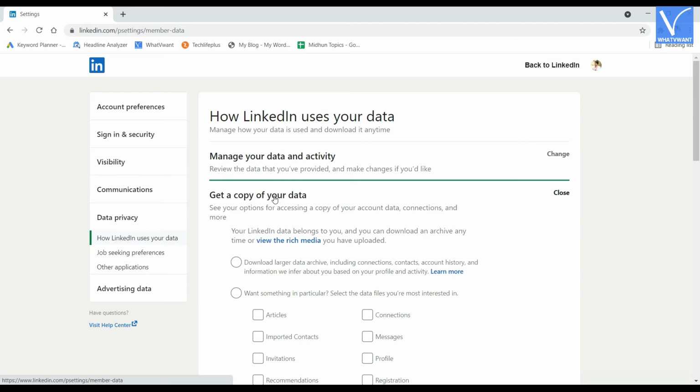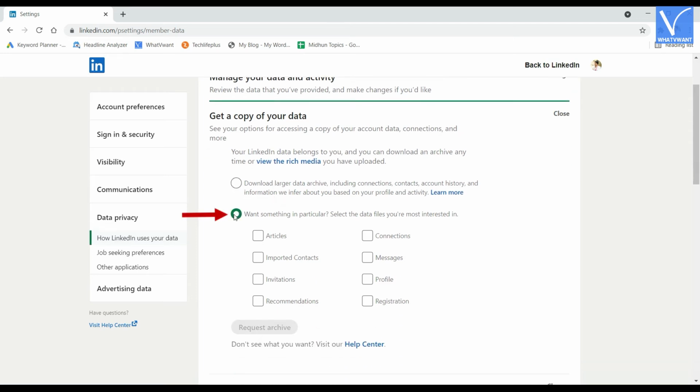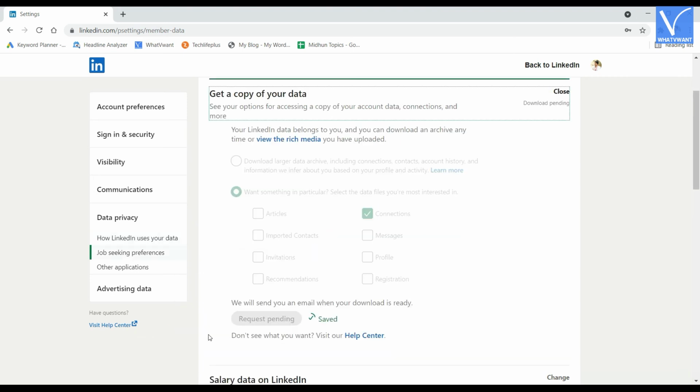There, you will find 2 options. Select the option shown in the tutorial. And, under that option, select the Connections option. Later, click on Request Archive option. It asks you to enter the password. Enter password and click on Done. Then, it starts processing the request. It takes some time depending on the data. The email will be received when the download is ready.